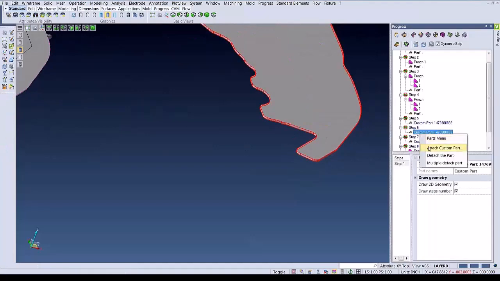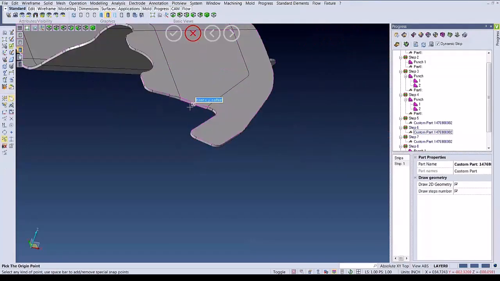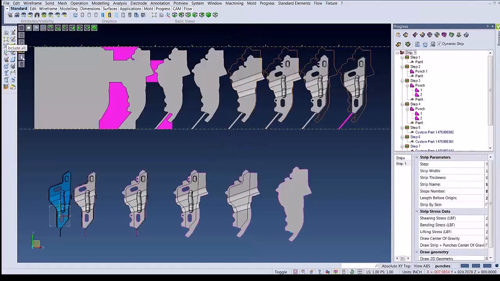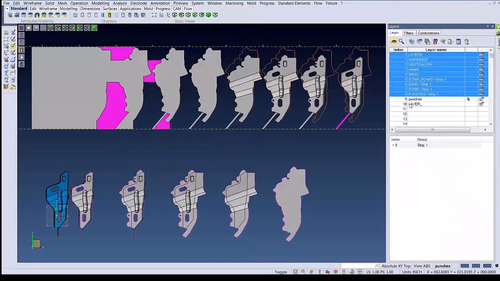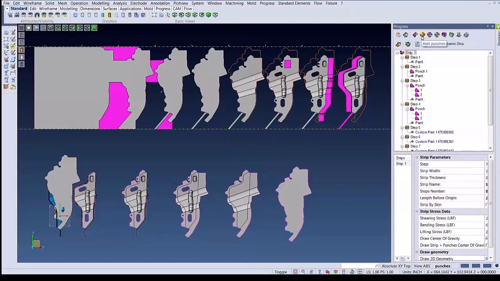We can then duplicate this process for each of the different unfolded parts. Each will update the strip automatically, as we can see here. Next, we will use our layer structure to turn on our bend punches. We will then use the strip study to add those into our strip.